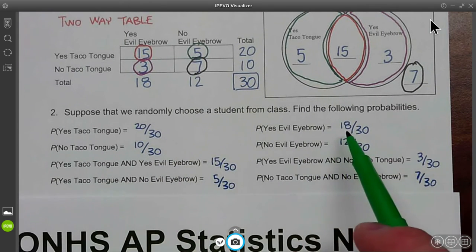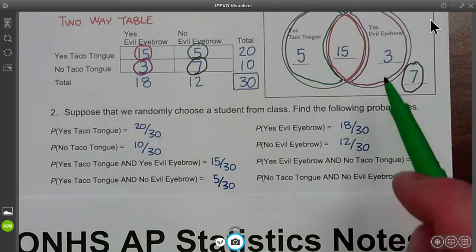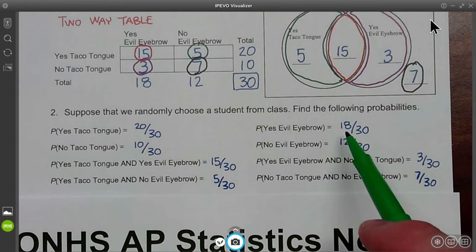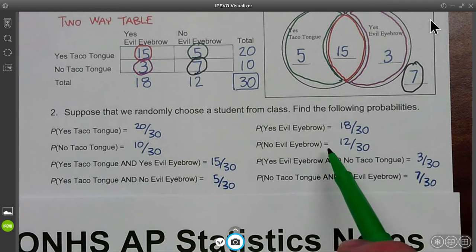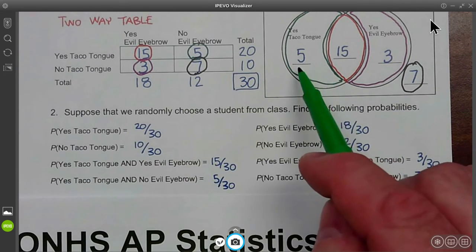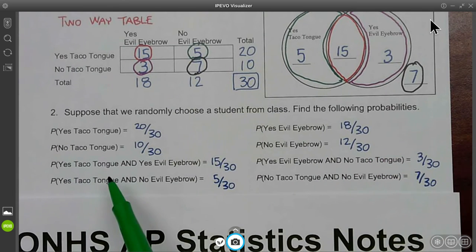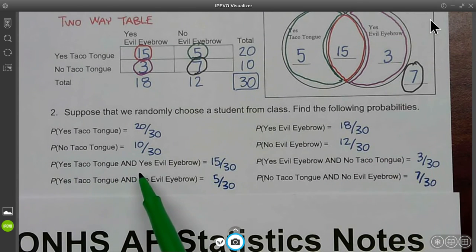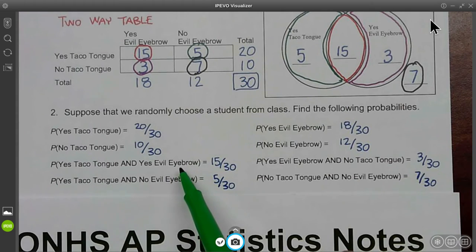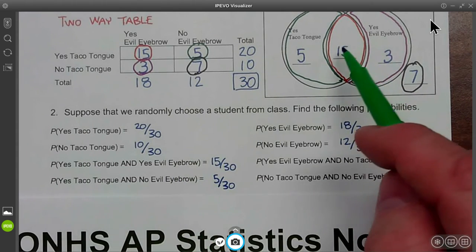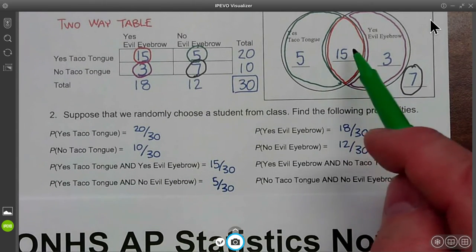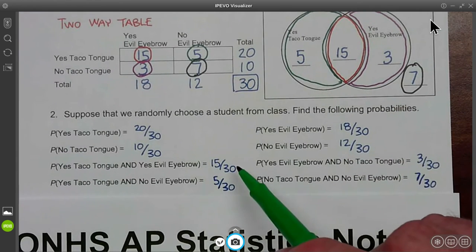How about yes for evil eyebrow? Yes for evil eyebrow is the 15 plus the 3, or 18 out of 30. No for evil eyebrow is the 5 here and a 7 there for 12, so 12 out of 30. How about yes for taco tongue and yes for evil eyebrow? So that's the part that's in common. Yes for evil eyebrow, yes for taco tongue, that's 15, so 15 out of 30.